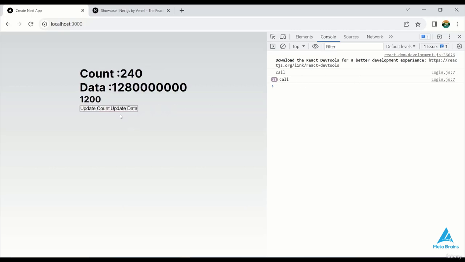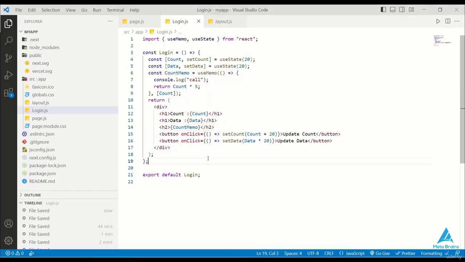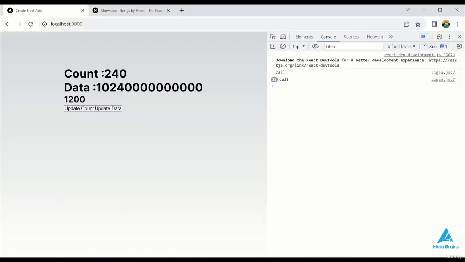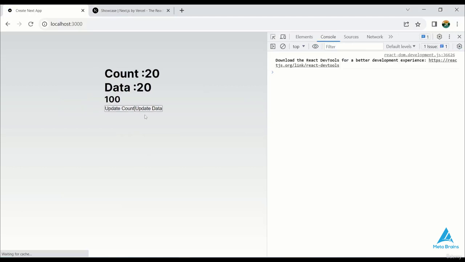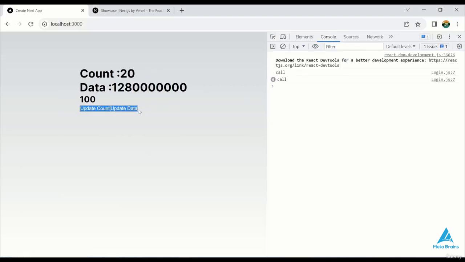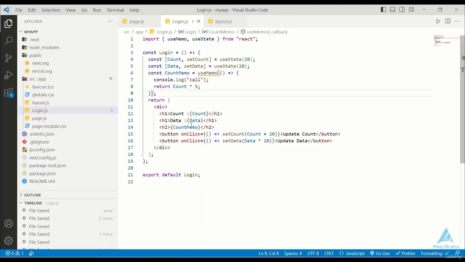So my function was being called before. Why is it not getting called now? Because I've used the useMemo function and applied it properly on the count. Okay, if I don't apply it on the count and save it, then like the useEffect, it will get called on my function every time. Alright, so my function will get called. Because of this, the performance of our application can be reduced.